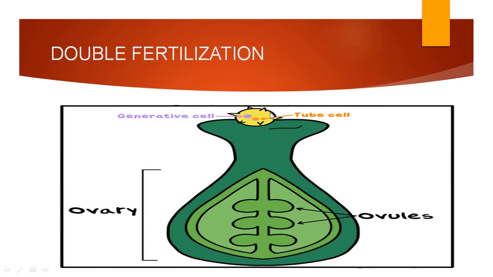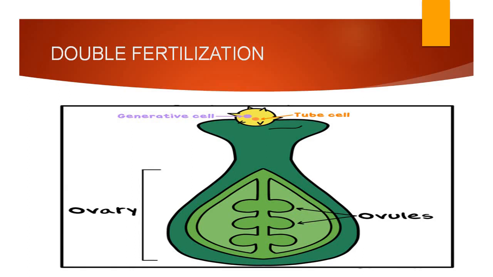Now, how does this pollination occur? How do these pollen grains come from the anther to this stigma? Due to various agents like abiotic agents, wind. If the wind or the air starts to move, that wind will carry this pollen grain to the stigma, or even water can carry this pollen grain to the stigma. Similarly, some biotic agents are also there, like insects and other animals.